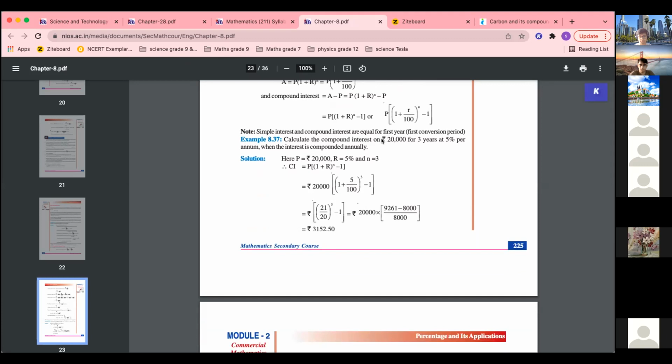Calculate the compound interest on this. So this is P for 3 years at 5% per annum when the interest is compounded annually. So just observe, rate को देखना है हमको, and compounded annually है, half yearly है, क्या देखना है. Okay. So here it is annually, per year का हो गया, and this is also per year.